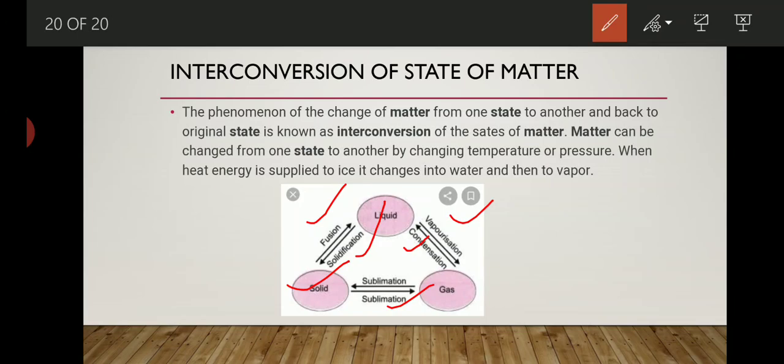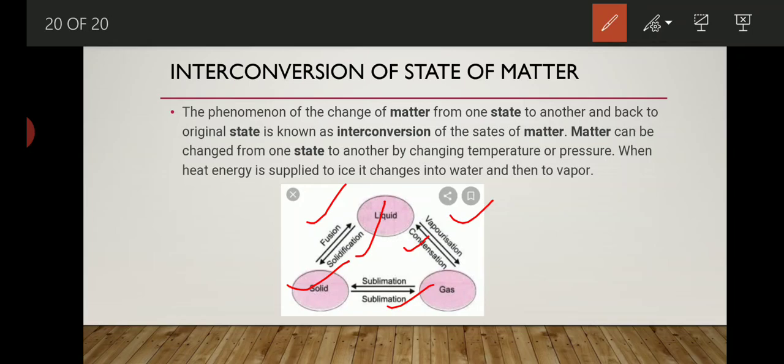One term I used is dry ice. Dry ice is solid carbon dioxide. When we condense carbon dioxide gas, it immediately turns into solid, and that solid carbon dioxide is known as dry ice. So that's all for today.